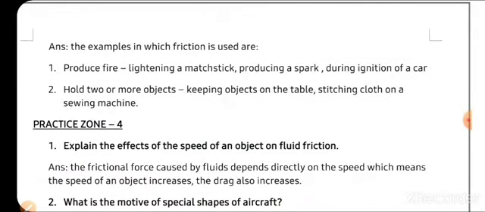Where it is helpful, where it is used to hold 2 or more objects. जैसे कि we have discussed in कबड्डी game, जो कबड्डी players होते हैं they use some powder or sand in between their hands, जिसकी वजह से they get better grip and they increase the friction of their hands to catch the other players. And also keeping an object on the table, हम उसको hold करके ही रखते हैं, so this is also you can write from your own side.